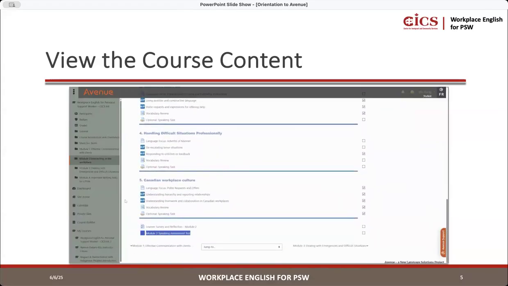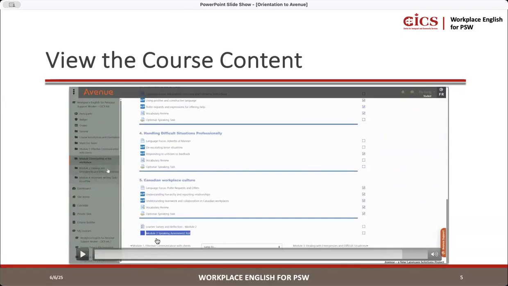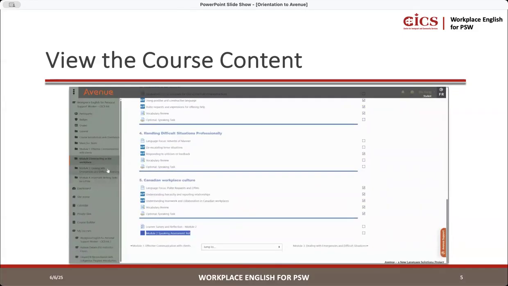And then as you can see, we also have the module speaking assessment tests. So for each module, there's assessments. There'll be a time and date for you to complete before the due date. You can't access them in advance or ahead of time.